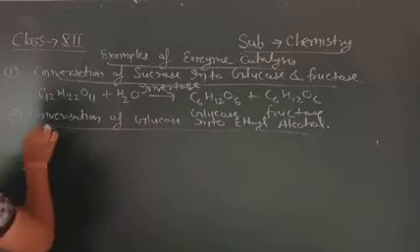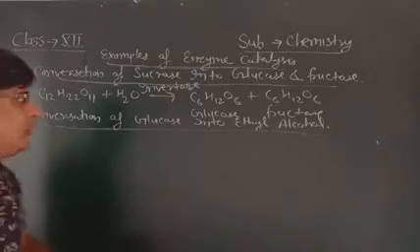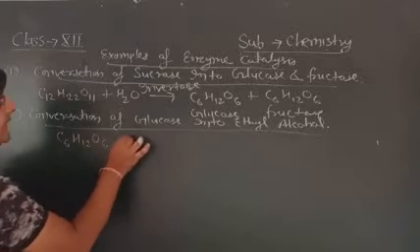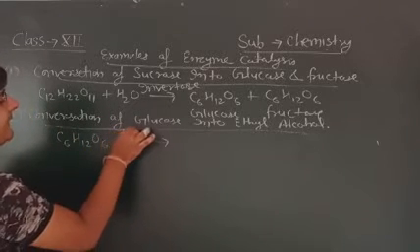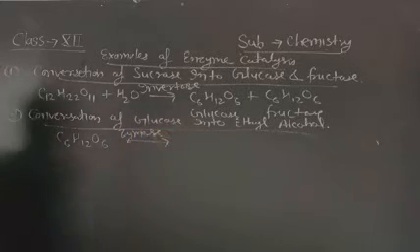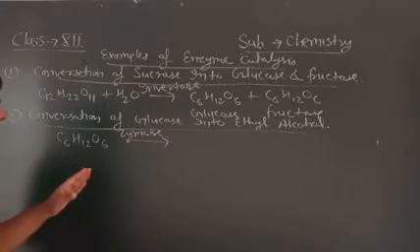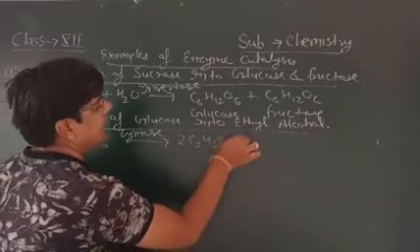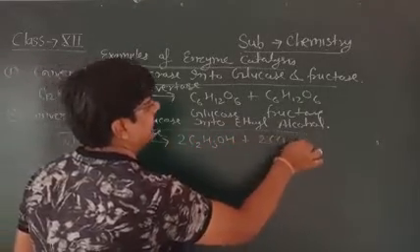How will you convert glucose into ethyl alcohol? Glucose, C6H12O6, in the presence of zymase, will convert into ethyl alcohol and also form CO2 gas.